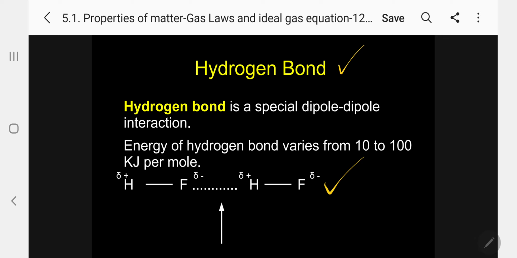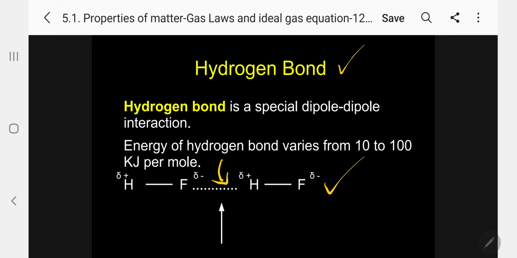We have discussed this under chemical bonding. So, this hydrogen bond is a special dipole interaction. Between HF and HF, the hydrogen bond is the force acting. The energy of hydrogen bond varies from 10 to 100 kilojoule per mole depending upon the nature of the dipolar molecules. Kindly follow.